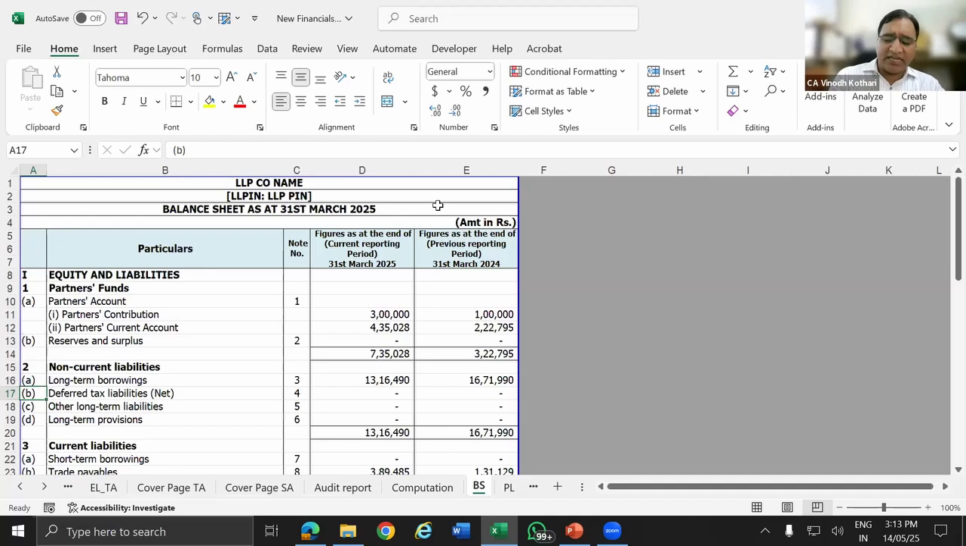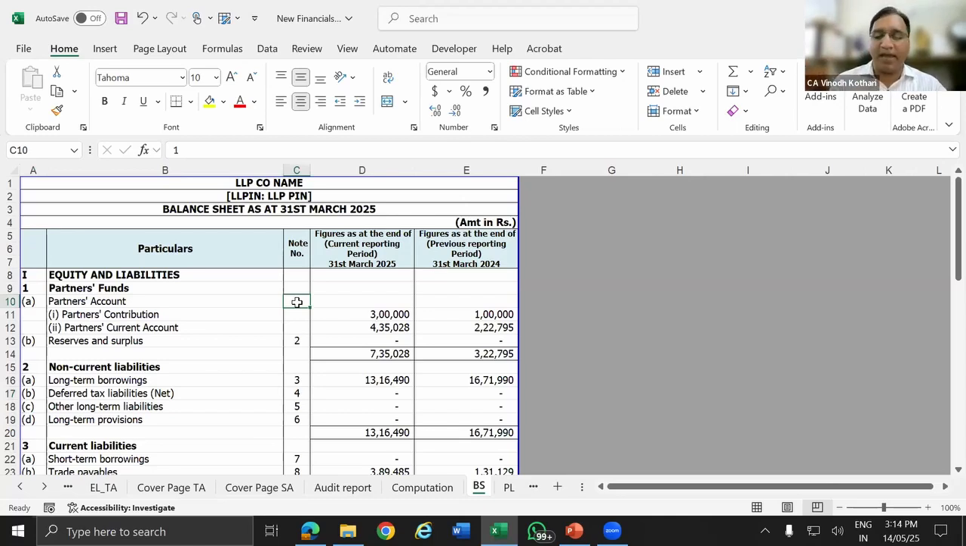So if you see this financial statement, what do we have? First, we have the balance sheet. Then we have the P&L. Then we have the cash flow, where cash flow is mandatory. In this template, cash flow is not there. So the first part is your main report, balance sheet and P&L. The second part is your notes. We have many note numbers, note number 1, 2, 3, 4. For these notes, we are going to provide the breakup.